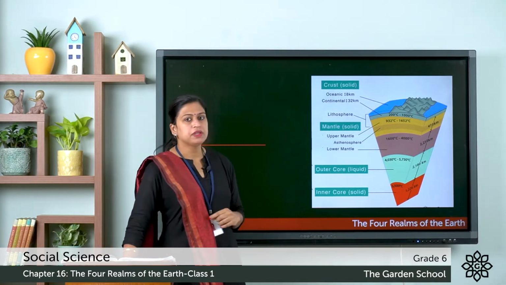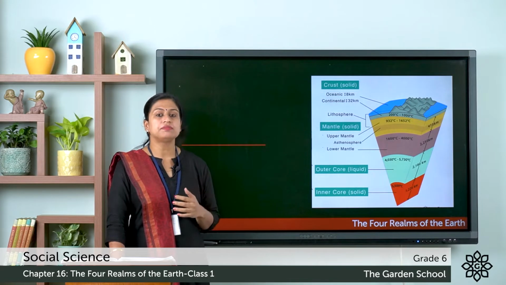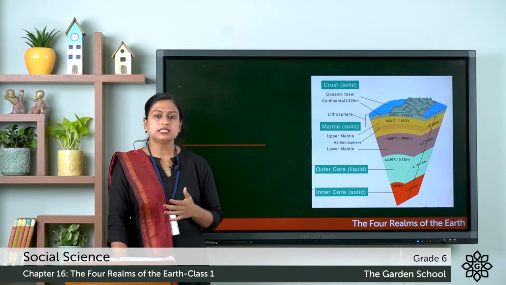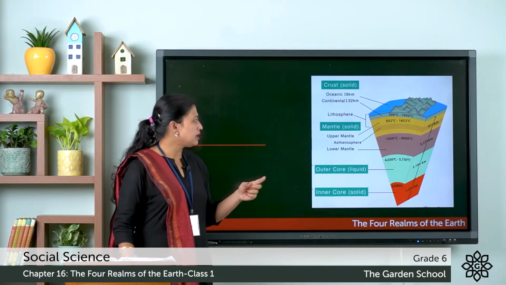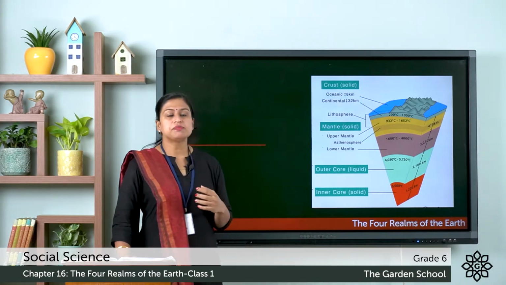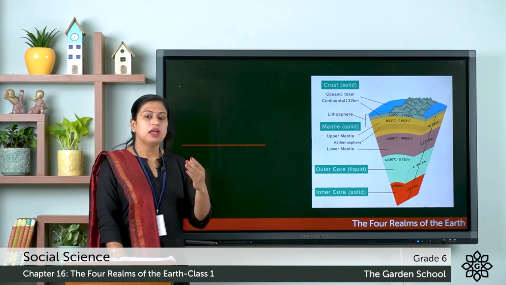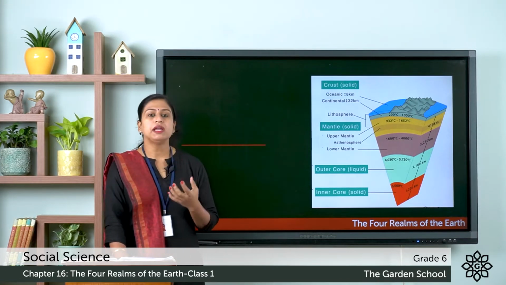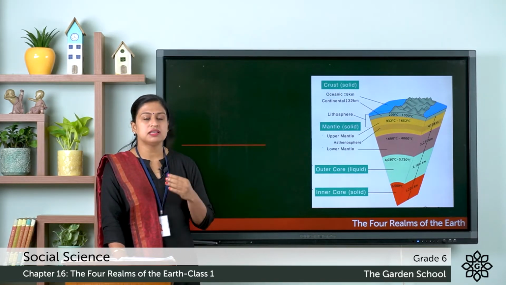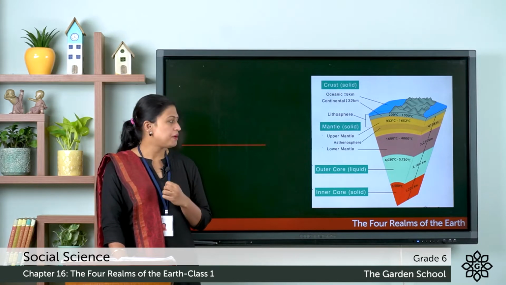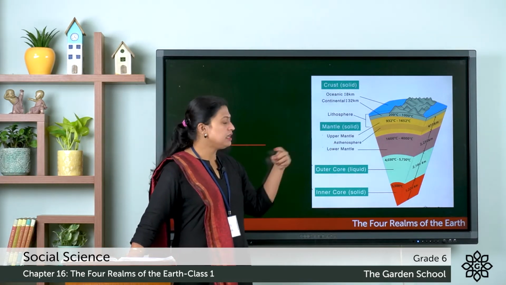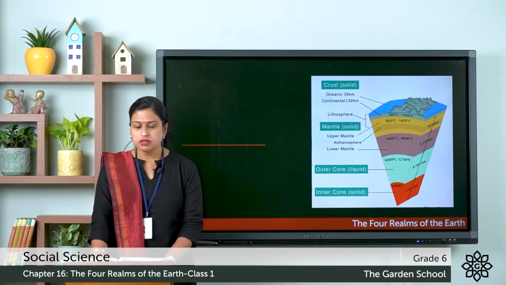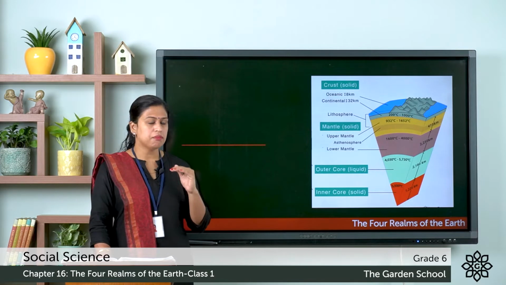Below the crust lies the mantle, and this mantle is made up of rocks that are much denser than the crust. This mantle also has three layers: the upper mantle, which is made up of solid rocks, and below the upper mantle is the asthenosphere, which is made up of semi-solid rocks because of the heat and pressure. Below the asthenosphere is the lower mantle, and this is made up of solid rocks. So this was about the second layer, the mantle.